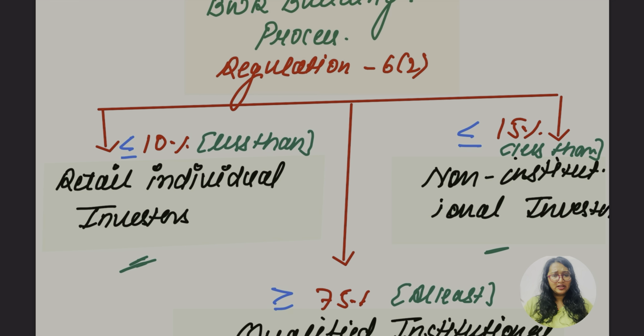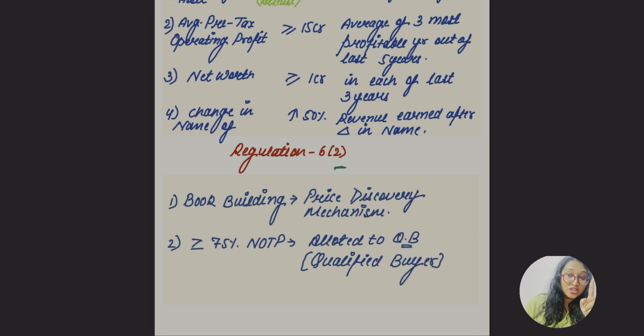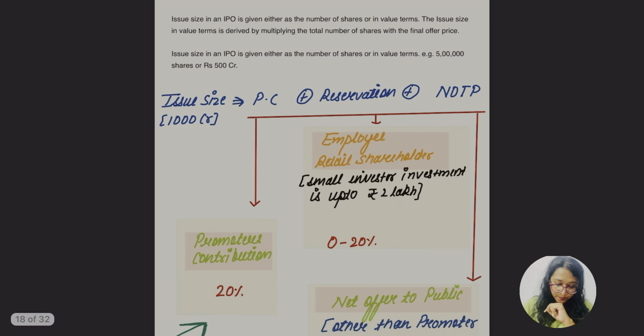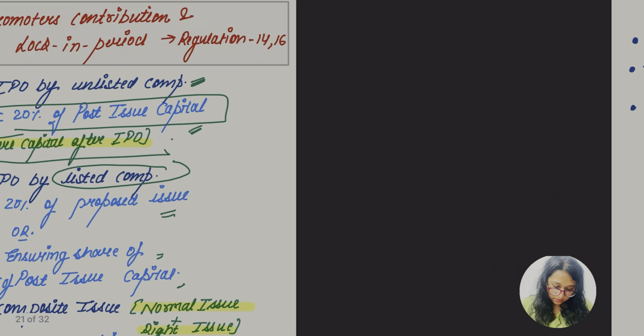ठीक है, 10, 15, and what about the QIB? They are at least 75% now. Earlier not more than 50, now they are saying 75%. Do you remember? कुछ तो relation बैठ रहा है ना. चलो let's go back and see what are they saying. Let's find out regulation 6 subsection 2. They were saying book building, right? Second, what they said about the 75% of NOTB, at least 75% of NOTB is to be allocated to whom? The qualified buyers. अब समझ में आया, right? Everything is linked, है ना? So hope so this part is also clear to you guys.